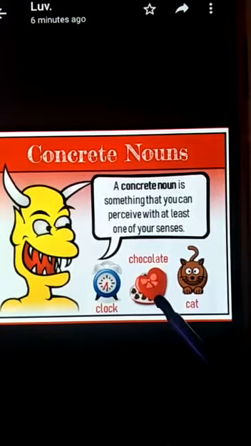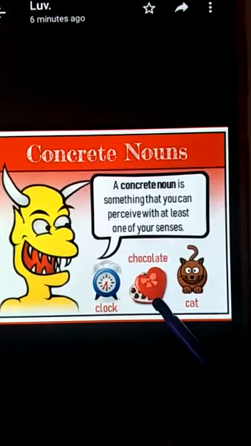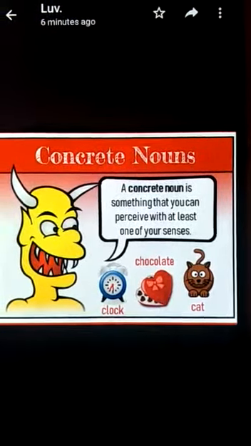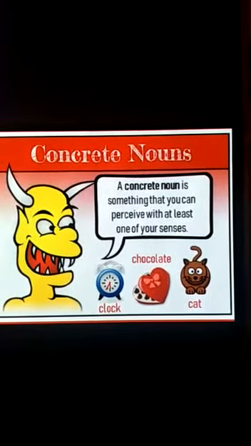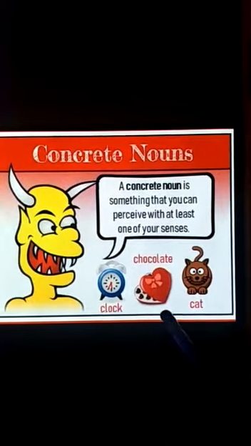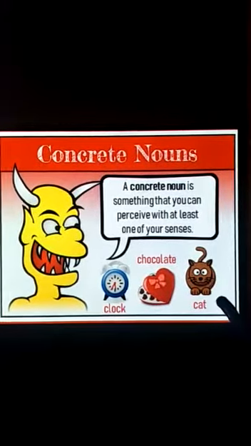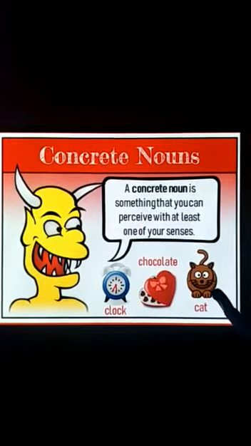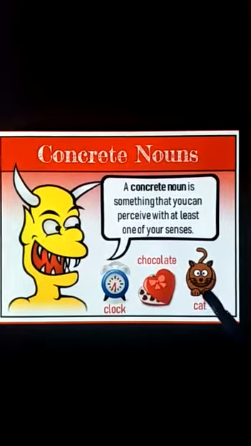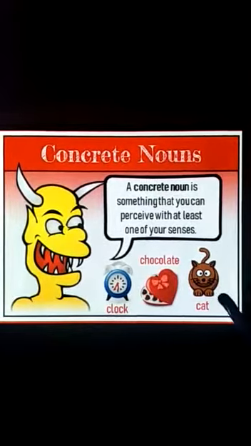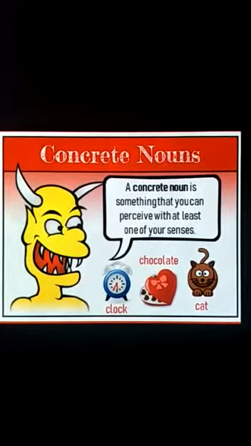Chocolate, we can taste it, it is sweet by our tongue. So we are using our sensory organs here. So we can tell that it is a concrete noun. Then here is a cat. We can see it with our eyes, and we can also hear when it mews. So we can say it is a concrete noun.